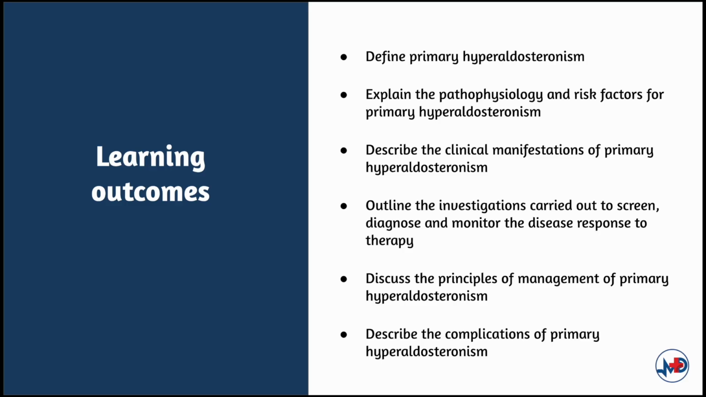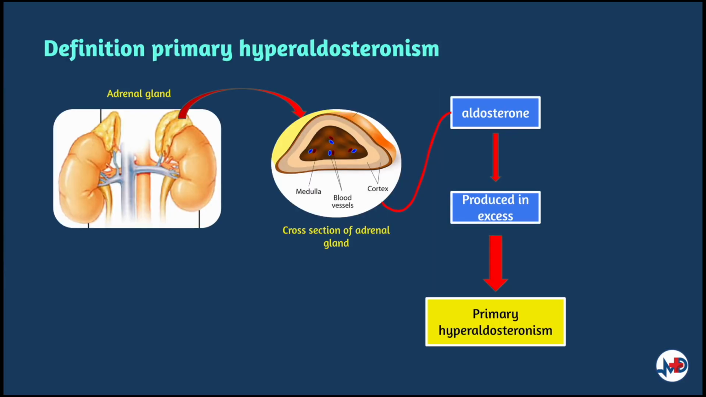Let's get started. Let's begin with defining primary hyperaldosteronism, which is also known as Conn syndrome. It refers to the excess production of the hormone aldosterone from the adrenal glands. Aldosterone is a steroid hormone produced in the adrenal cortex, which is in the zona glomerulosa, as one of the major end products of the renin-angiotensin-aldosterone system.